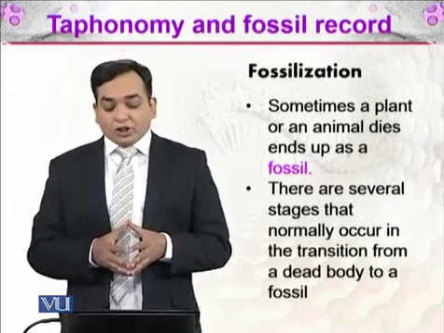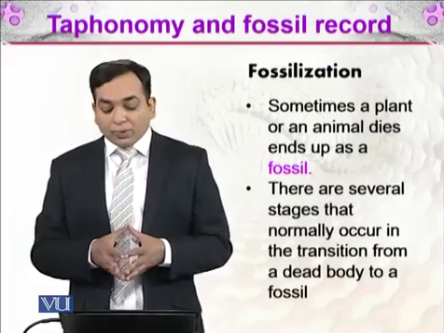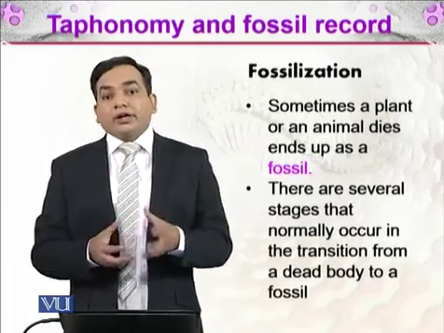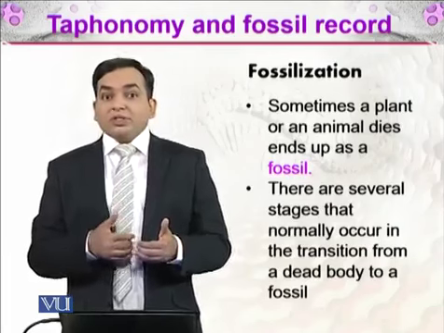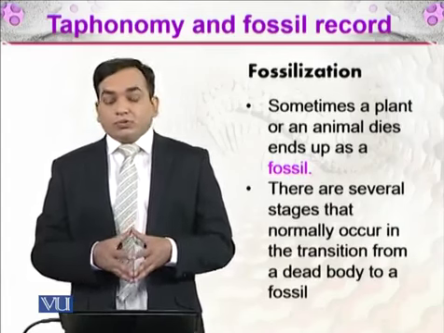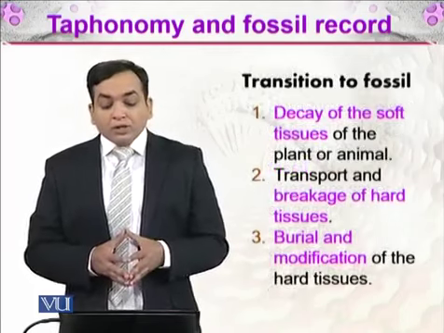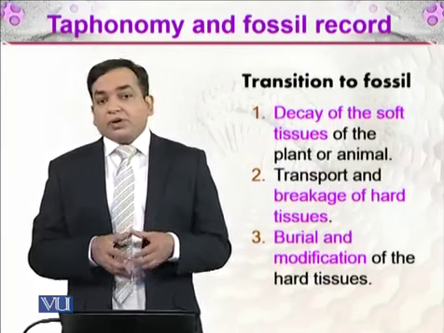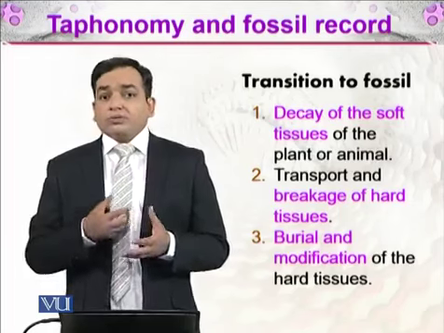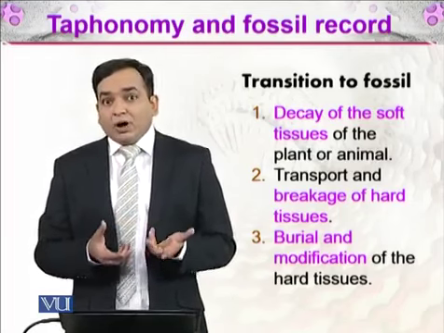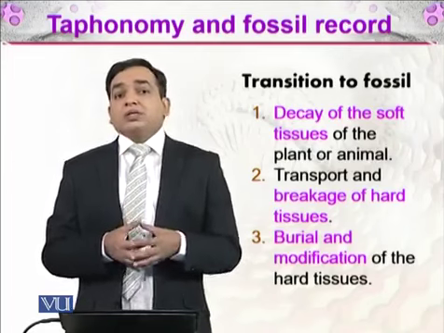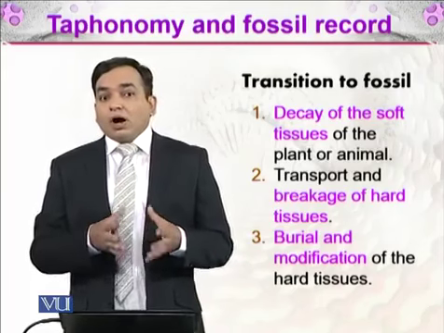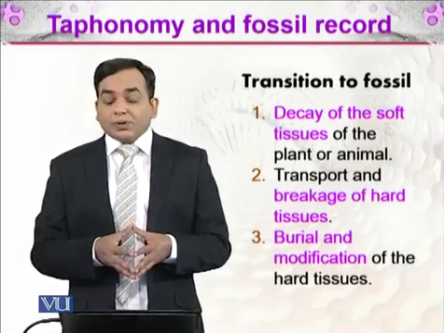There are several stages that normally occur in the transition from a dead body to a fossil. So it is not just that they drop dead and end up as a fossil. There are some processes it will take to change into a fossil. First of all, there is decay of the soft tissue of the plant and animal, right? In animals, that would be skin, and sometimes muscles as well. And the bones, being hard tissue, will be preserved. But in case of plants, there are leaves. Leaves are very soft, right? And the hard parts, like the woody parts of the plants, will be preserved.